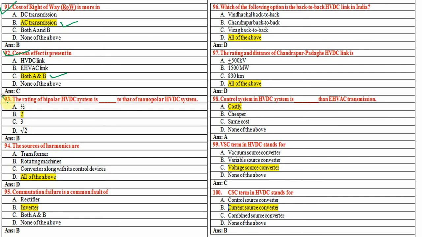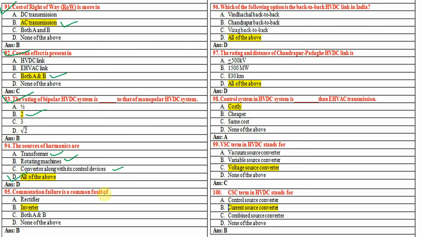The rating of a bipolar HVDC system is twice that of a monopolar HVDC system. The sources of harmonics are transformers, rotating machines, and converters along with their control devices. So the answer is D, all of the above.